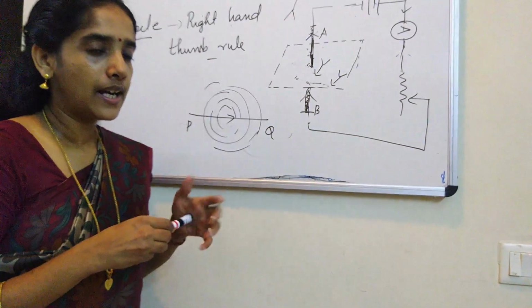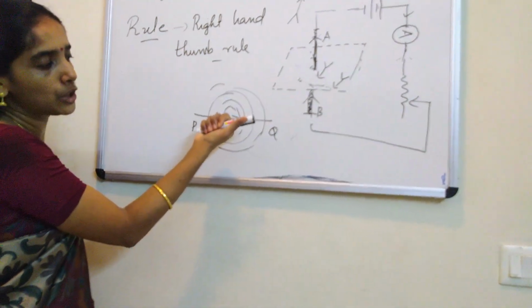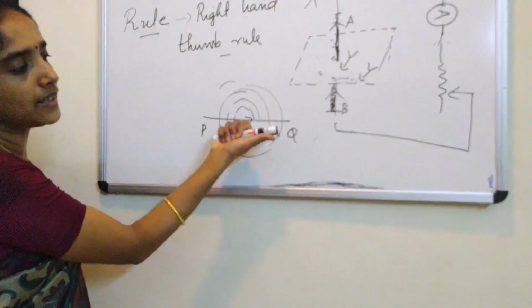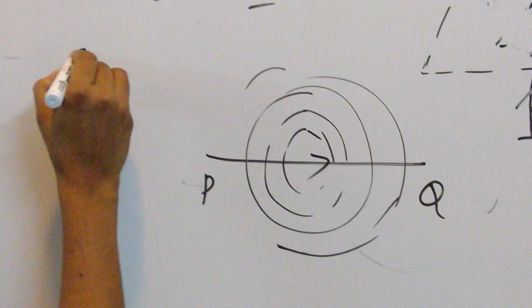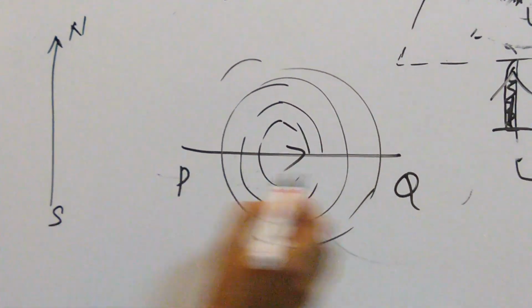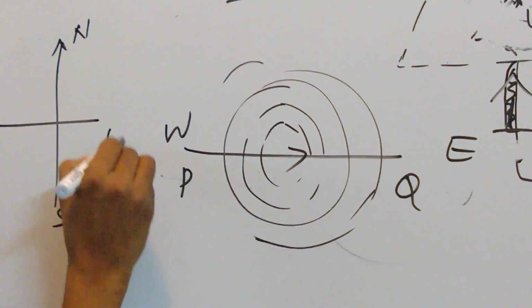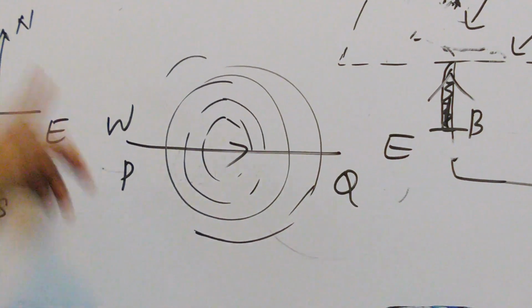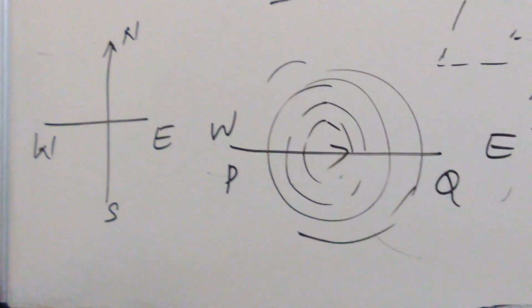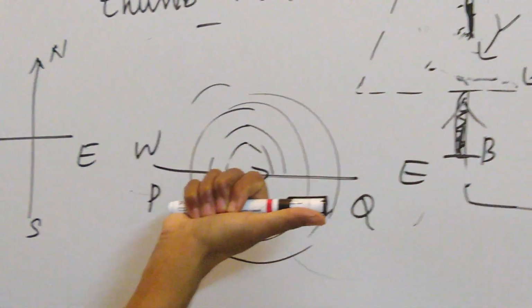And what is the rule? Assume you are holding the conductor PQ. Current looks like this in terms of north-south. Imagine the conductor is along east-west. I think there is one question in your NCERT also like this. You know these geographic representations of the poles. So here assume the current is from P to Q. P to Q means the current is going towards the east.